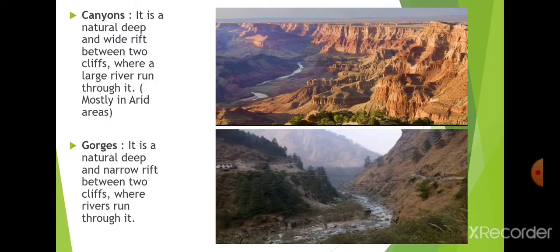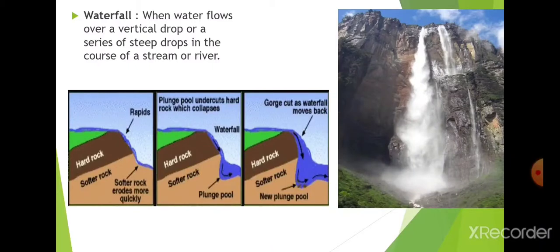Now the next landform in the upper course of the river is the waterfall. You might have seen waterfalls in different pictures, movies, or other sources. So what is a waterfall? It is a vertical drop of water from the upper surface to the lower surface. That is a waterfall. There is also a picture of a waterfall.